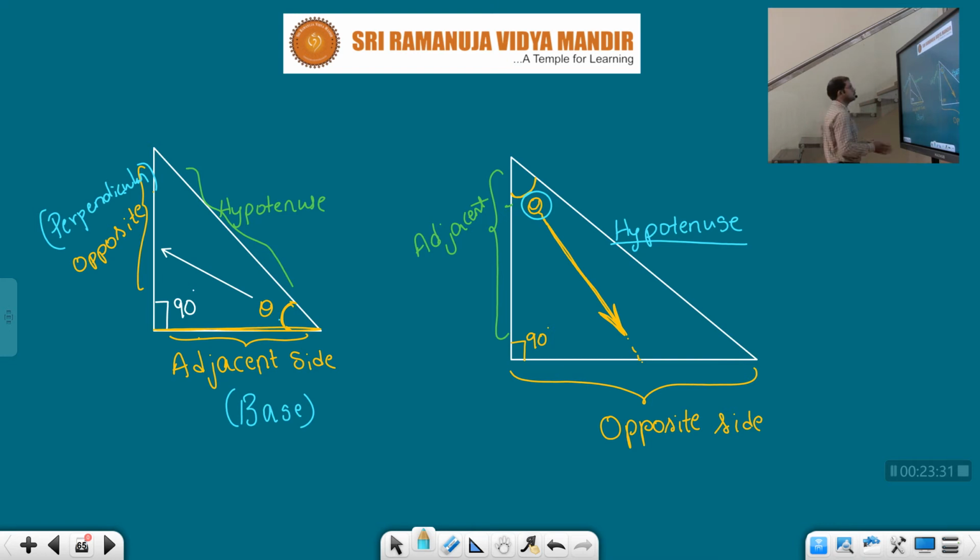For me, now I am looking at this board, this side is opposite for me. Suppose theta is here. For theta also this one will be the opposite side, and this one will be the adjacent side. Clear? With respect to theta I am saying.